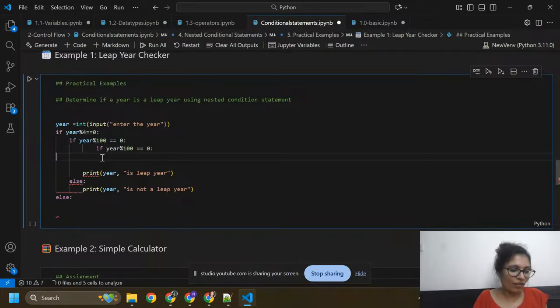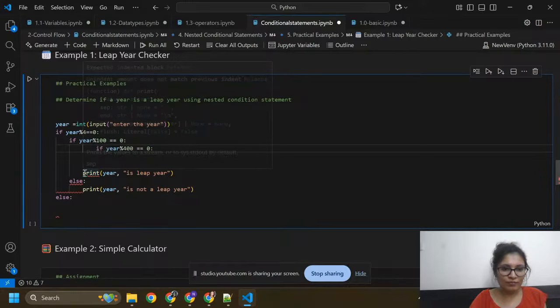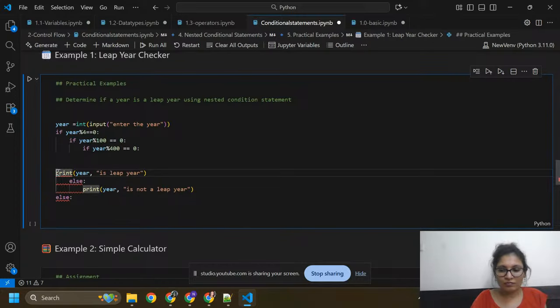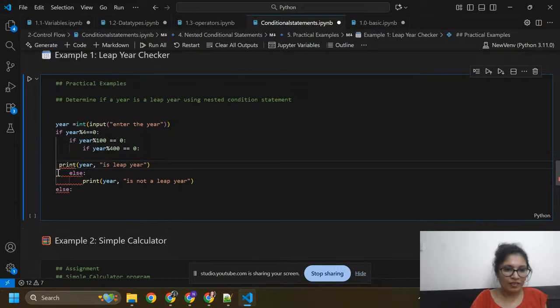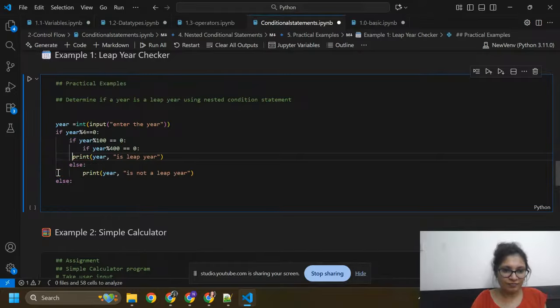Okay, if leap year is divided by 400 or got remainder equal to 0, I'm just managing indentation: 1, 2, 3, and 4. Okay, print year is leap year.